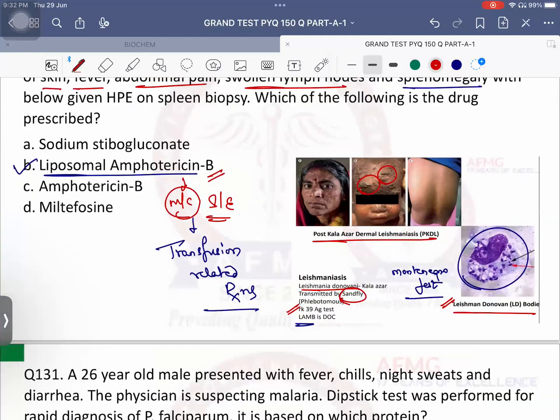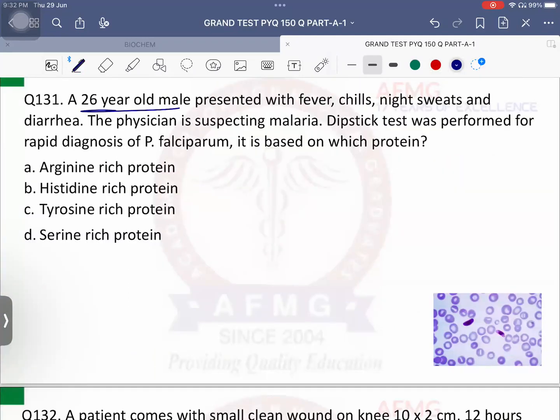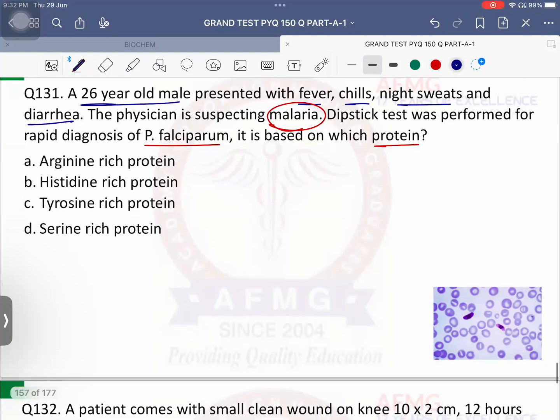Question number 131. 26-year-old male presented with fever, chills, night sweats and diarrhea. Physician is suspecting malaria. Dipstick test was performed for the rapid diagnosis of Plasmodium falciparum. Why? Most common cause of malaria in India is Plasmodium vivax, whereas worldwide the answer is Plasmodium falciparum. Only cause of complicated malaria or cerebral malaria: again, Plasmodium falciparum. It is based on which protein? It is based on histidine-rich protein of Plasmodium falciparum.